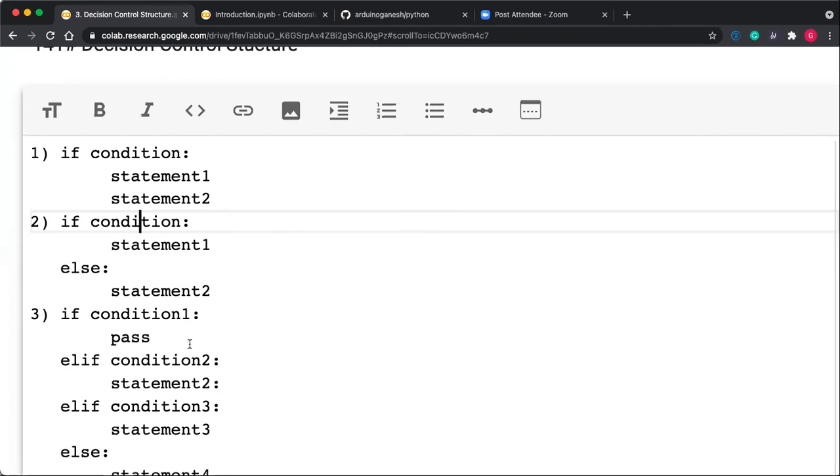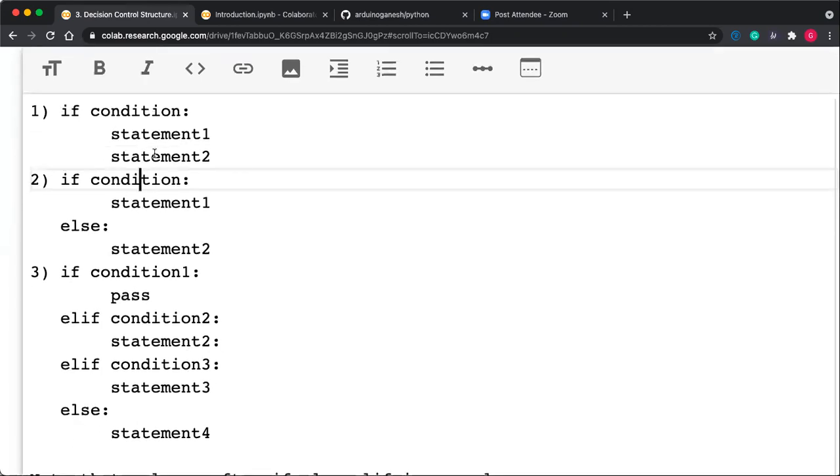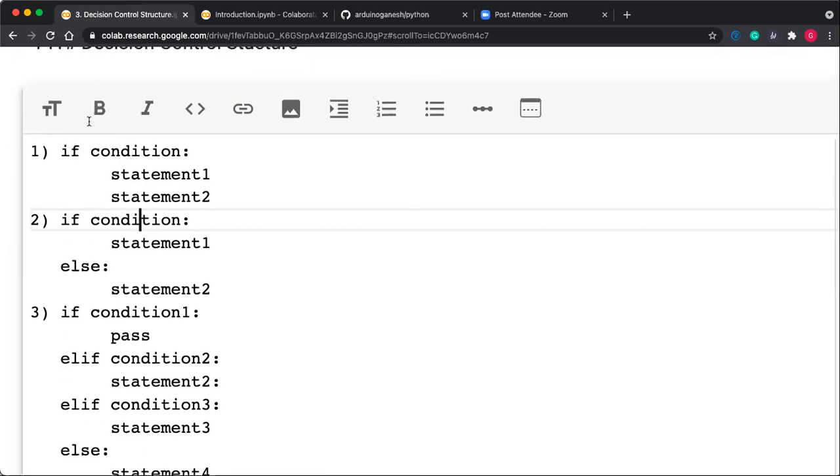There are several forms of if else. The first one is if condition and then statement. Generally, if your if statement contains more than one statement, then in C and C++ we put a block there, using curly brackets. We put the opening curly bracket, and after the statements are completed, we put the closing curly bracket. But here in Python, we put if, then the condition. This condition can be put in round brackets, but giving brackets is not compulsory, and after that there is a colon.